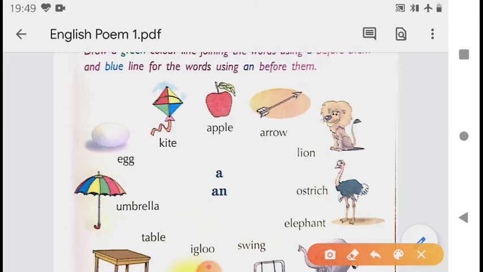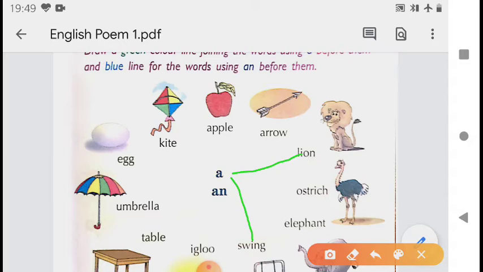So with apple we use an, with arrow we use an, with lion we use a. So we will draw a green line, a lion. And ostrich, then elephant is vowel, a swing, swing is jhula.